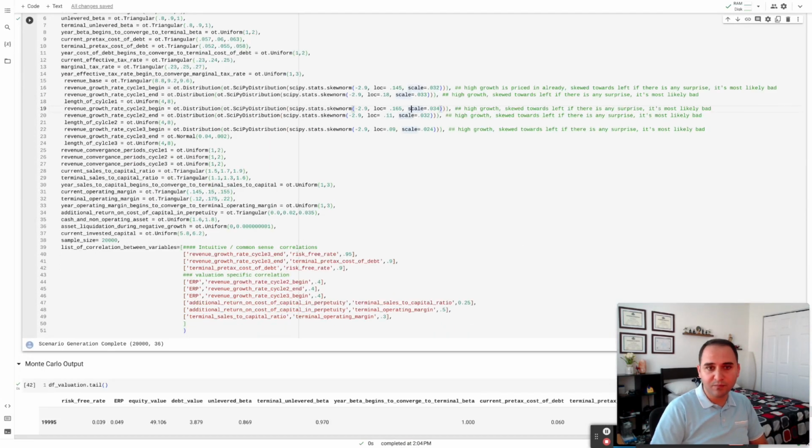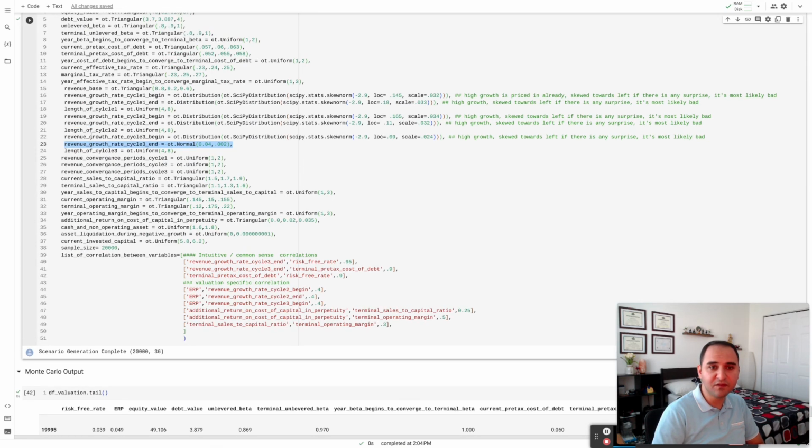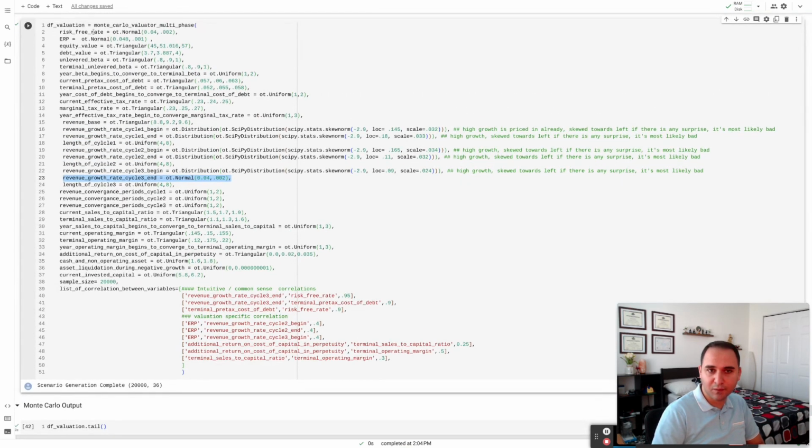Moving along, I do the same for end of cycle one, beginning of cycle two, end of cycle two, beginning of cycle three. And if you notice again, my cycle three, the end of it, is very much similar to the risk-free rate. So the R minus G thing that we talked about, the perpetual growth rate. The revenue growth rate at the end of cycle three in this model is your perpetual growth rate. So I'm choosing 4% with 0.002 standard deviation around it.